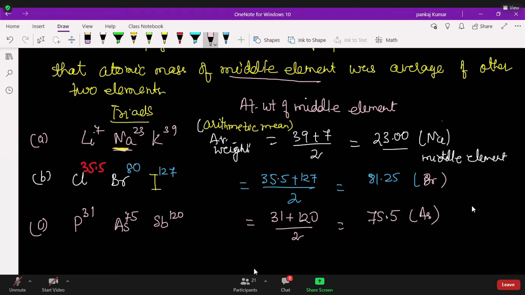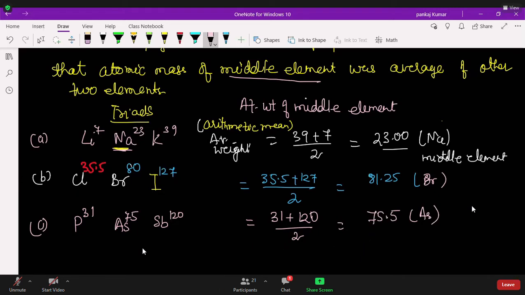The number of protons is equal to the number of electrons, no, sir? Sir, atomic mass can be fractional. Yes, it can be a fraction. Mass number must be a whole number. Instead of taking mass number, you can take the atomic weight also. But atomic weight is not given; this you have to remember. From the periodic table, if you take the atomic weights and divide by 2, you will get almost the atomic weight of the middle element.